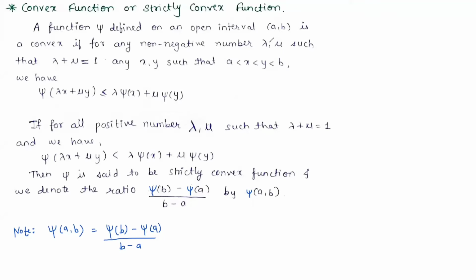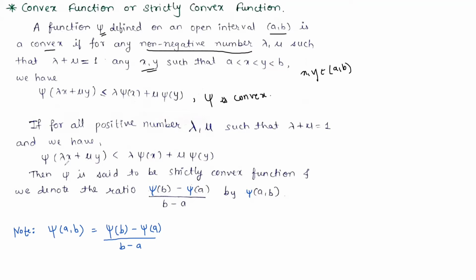So now next is the definition of a convex function or strictly convex function. Any function psi defined on an open interval (a, b) is said to be convex if for any non-negative numbers lambda and mu such that lambda plus mu is equal to 1, and for any x, y such that a is less than x less than y less than b, that is, x and y both belong to the open interval (a, b), we have psi of (lambda x plus mu y) less than or equal to lambda psi of x plus mu psi of y. Then we say that the function psi is convex.